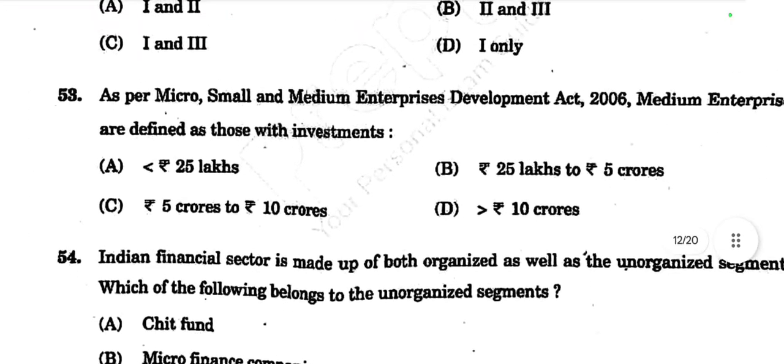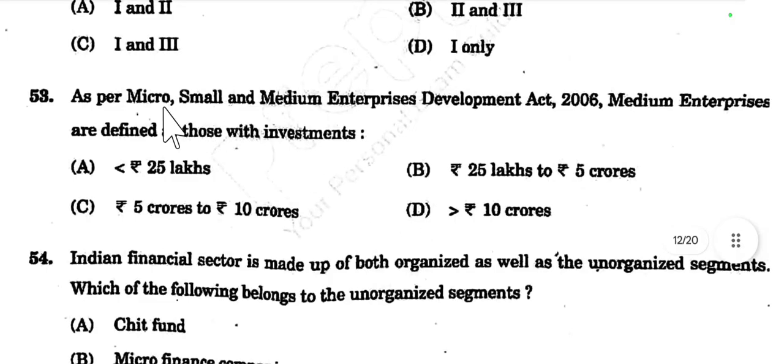Then question number 53. As per the Micro, Small and Medium Enterprises Development Act 2006, medium enterprises are defined as those with investment of less than 25 lakh, 25 lakh to 5 crores, 5 crores to 10 crores, or greater than 10 crores. First one is micro, then small, then medium.